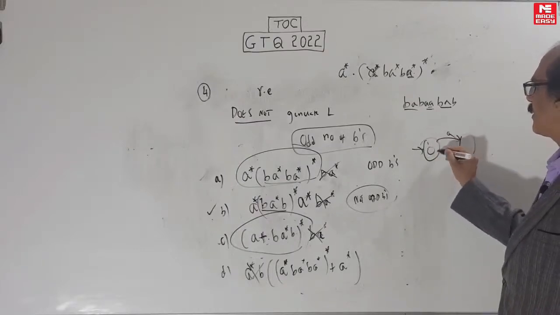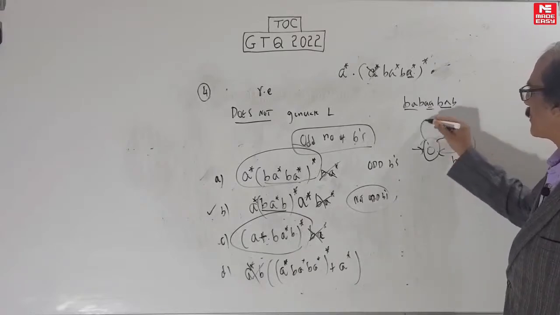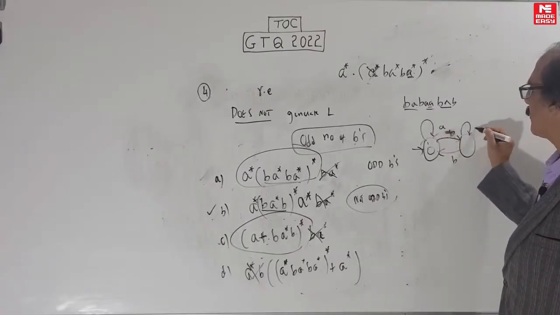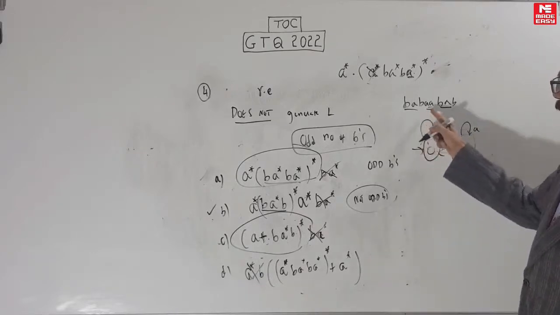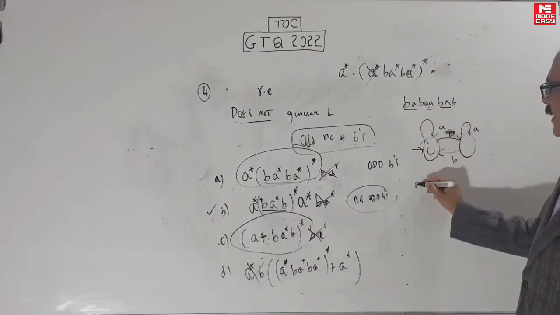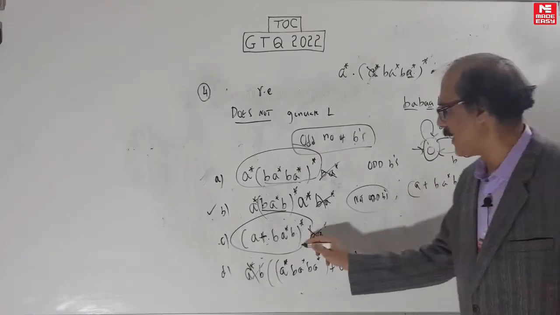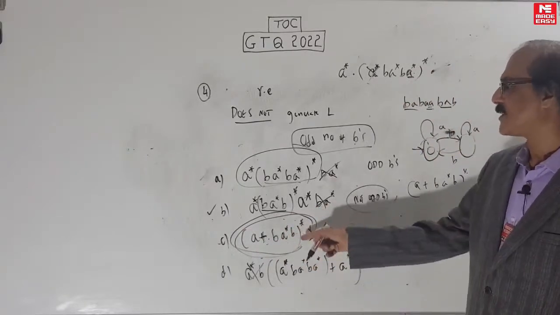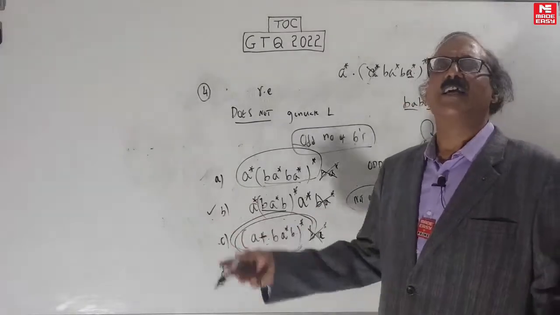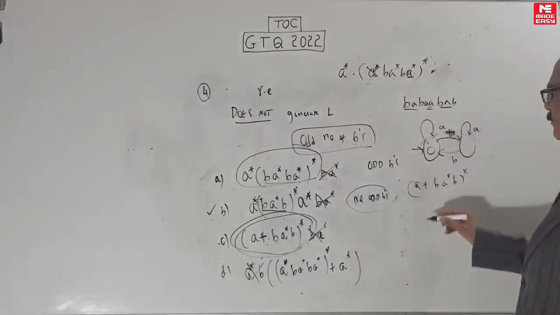This is even A. Sorry, we want even B. This is the expression for even B. This is the machine for even B. What will be the expression? A plus B A star B whole star. That's what they have done here. So it's a good idea to remember that A plus B A star B whole star is actually a technique for creating even number of B's. Similarly, if you want even number of A's, it will be what?